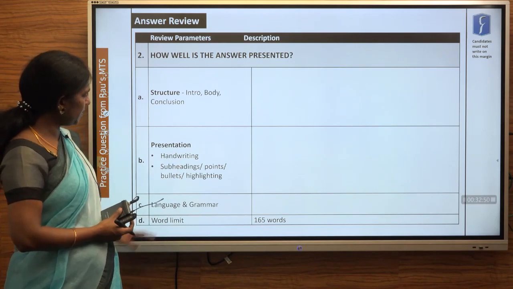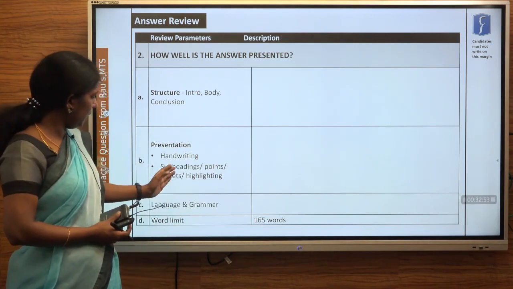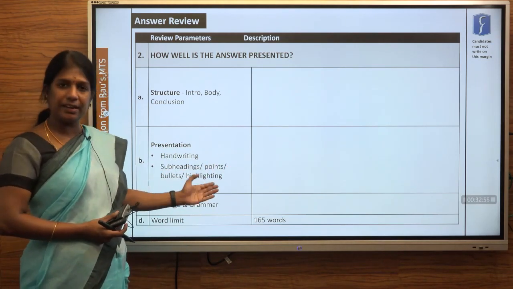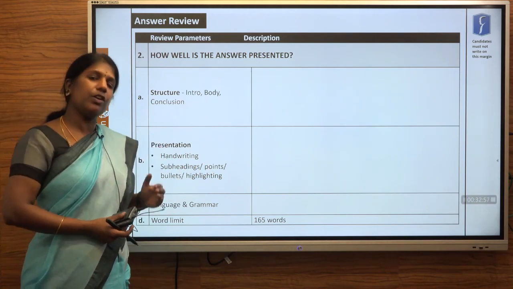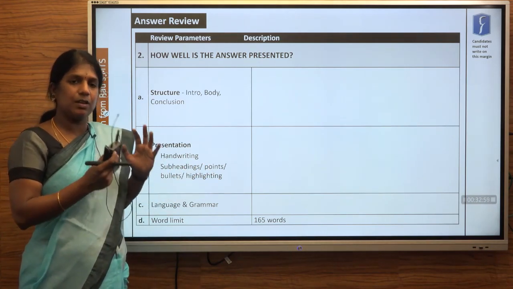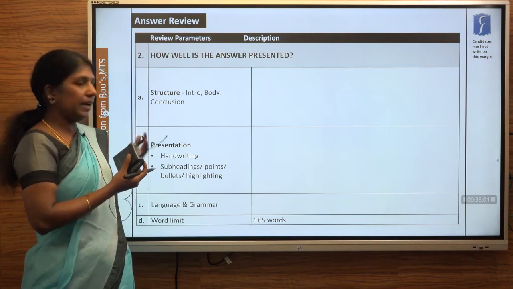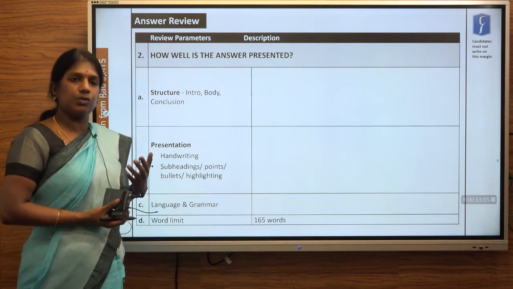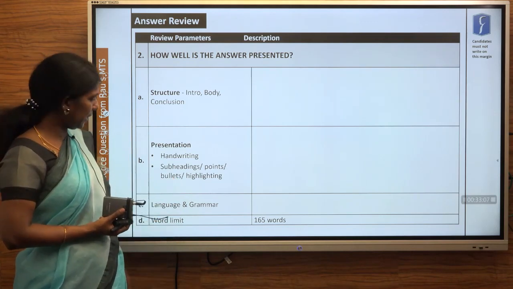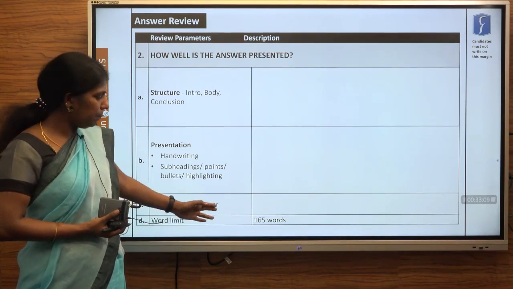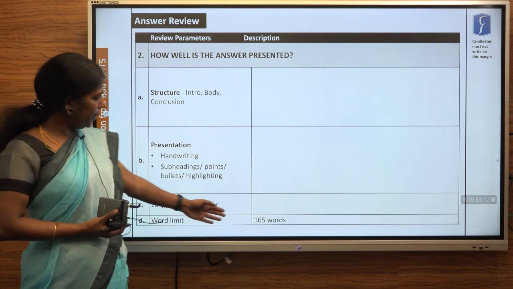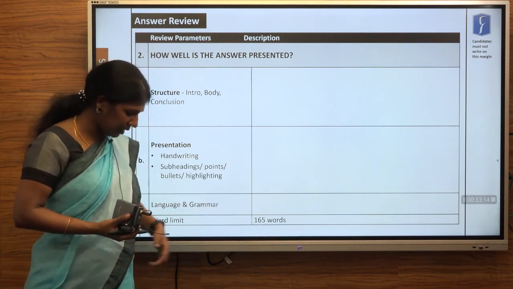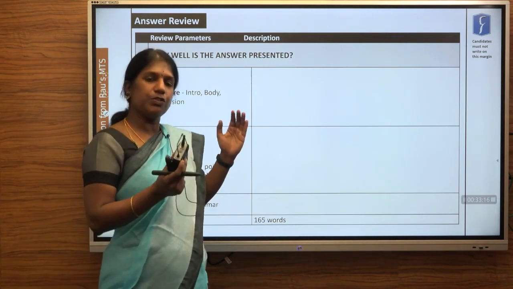The next one, presentation. Make your handwriting legible. Subheadings, points, bullets, highlighters are very important. Structure your answer in a way that it looks nice, neat and attractive, so that the examiner reads or completely goes through your answer. The last one, language and grammar. Make sure that you use simple language. Word limit: the sample answer we've given is 165 words. So make sure that you stick to your word limit.